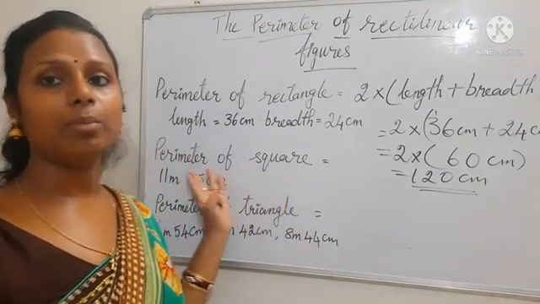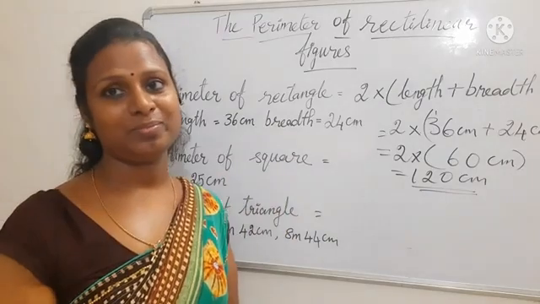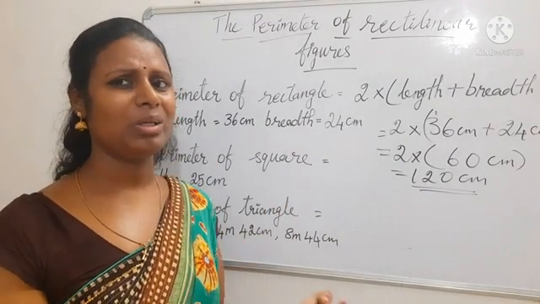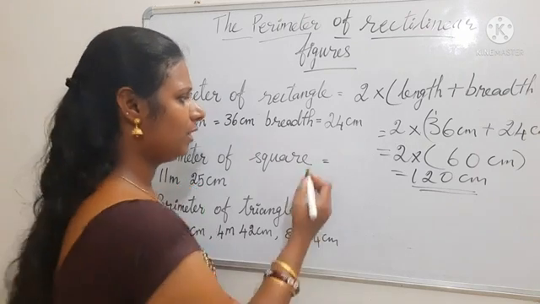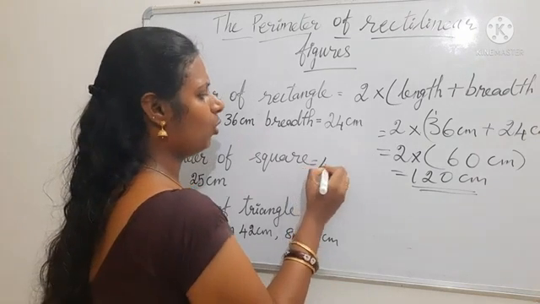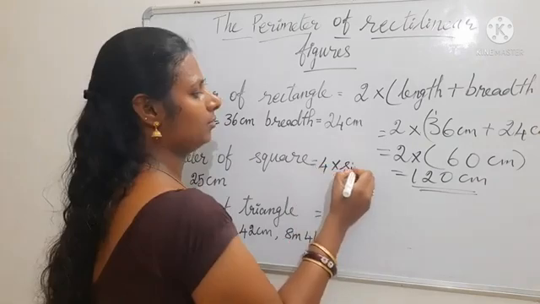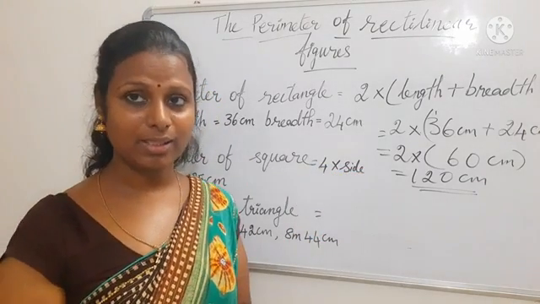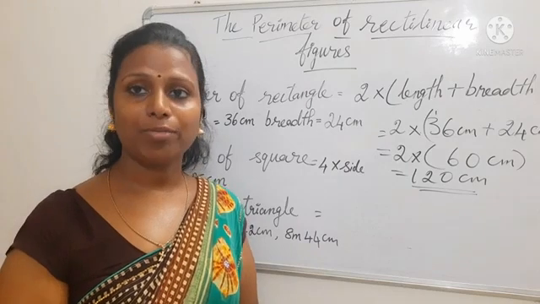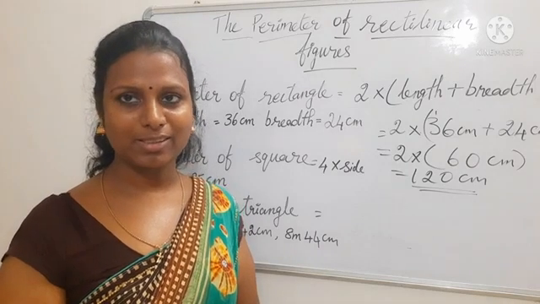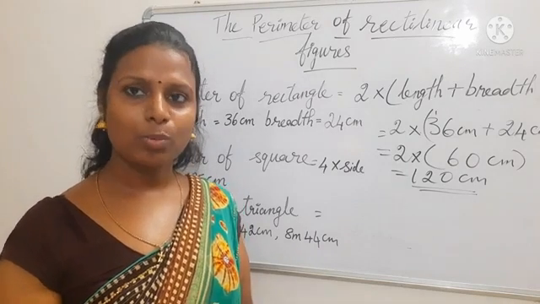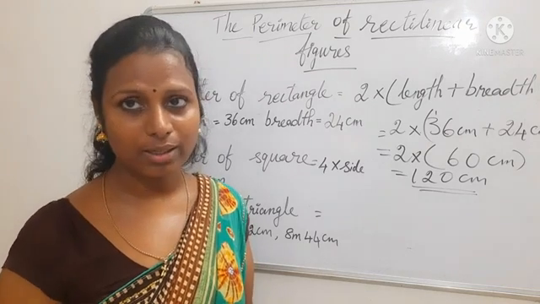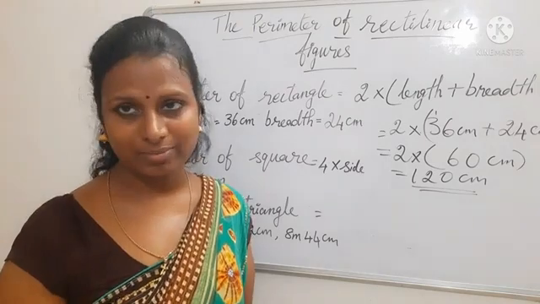Perimeter of square. In a square, all four sides are equal. So no need of writing even length and breadth. We can just write 4 multiplied by side. 4 बार साइड को लिख के प्रेस करने से अच्छा we can multiply by 4. We get the same answer, isn't it so? 4 plus 4 plus 4 plus 4. 4 बार 4 को लिखो प्रेस करोगे तभी 16 आएगा. 4 4s are 16. ठीक है?